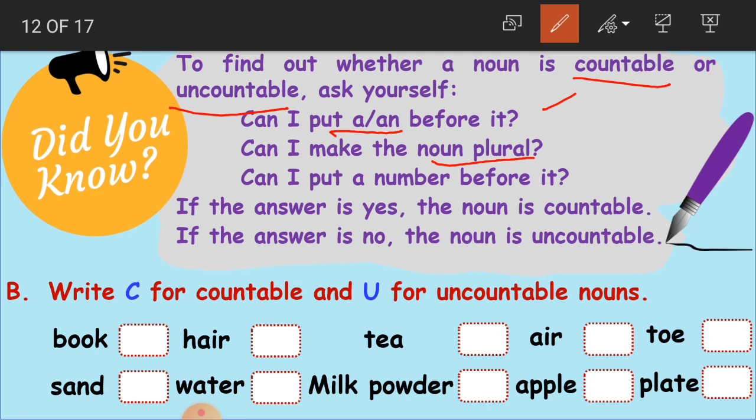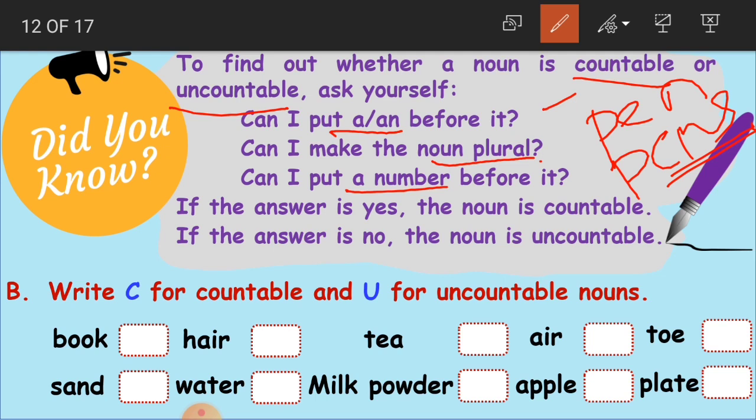And can I make the noun plural? If there are so many pens, what will we write? There are many pens. There are pens. So this pen becomes pens. So we are able to make it plural. Can I put a number before it?